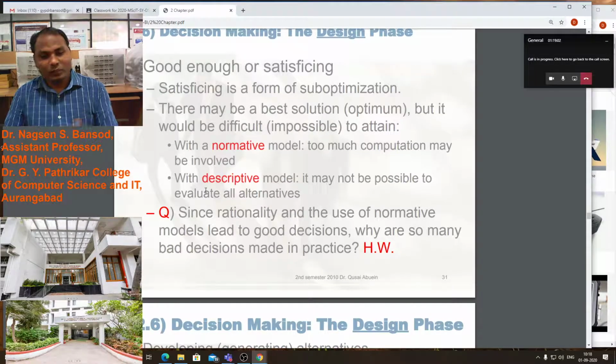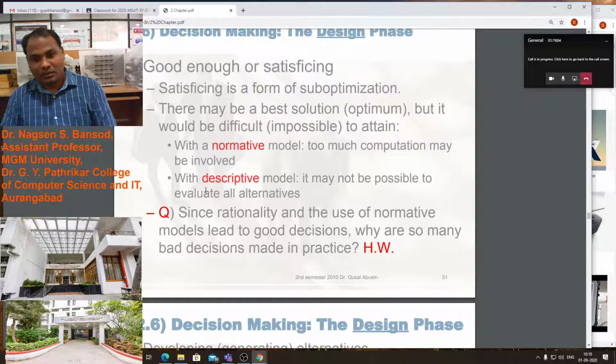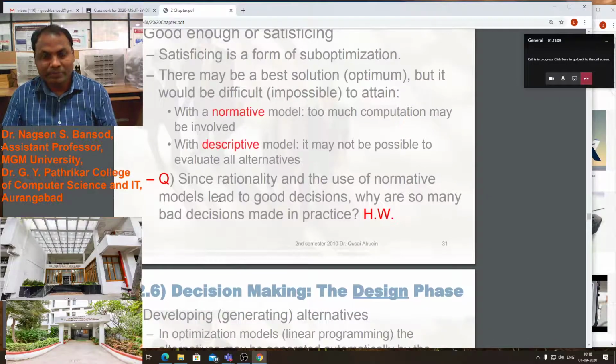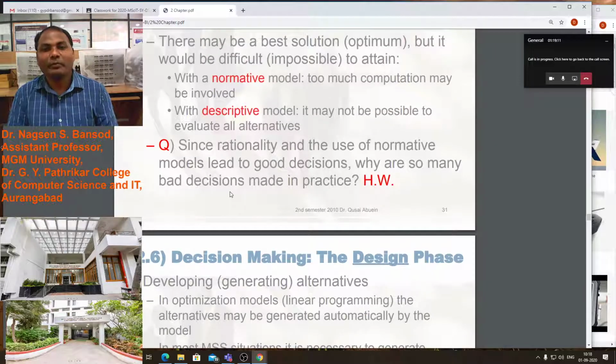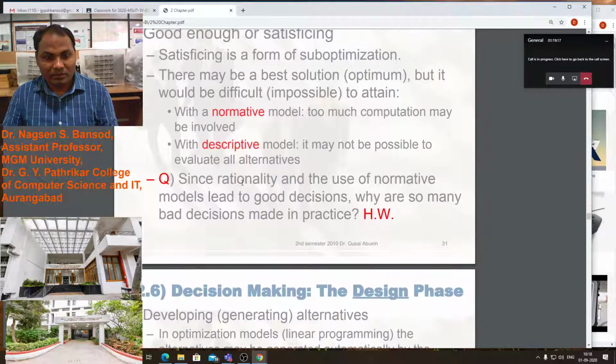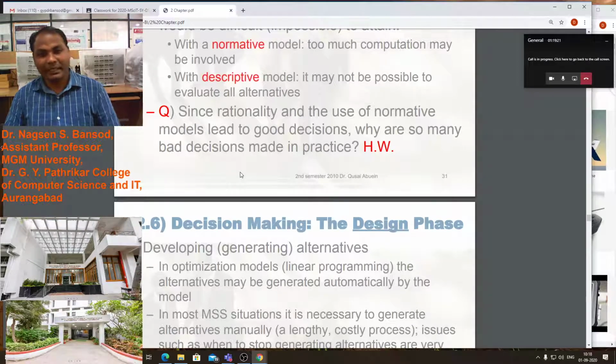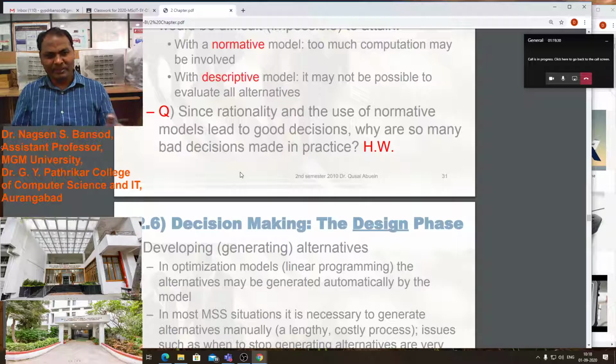With a narrative model, too much computation may be involved, and with the descriptive model, it may not be possible to evaluate all alternatives. These are the problems with good enough satisfaction. Since rationality and the use of normative models lead to good decisions, why are so many bad decisions made in practice?